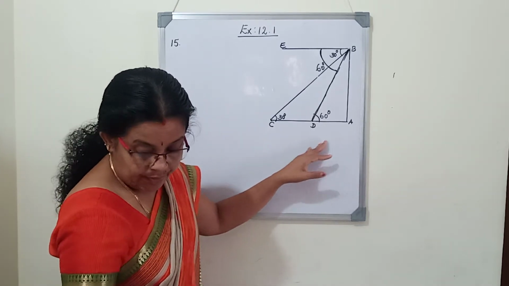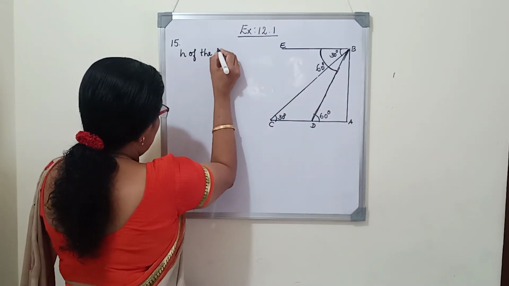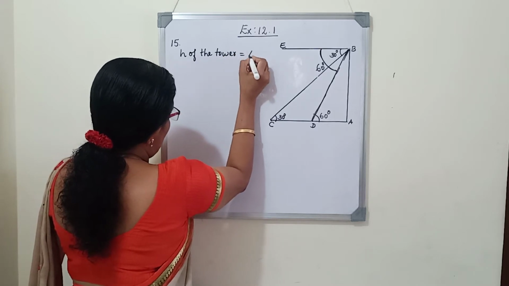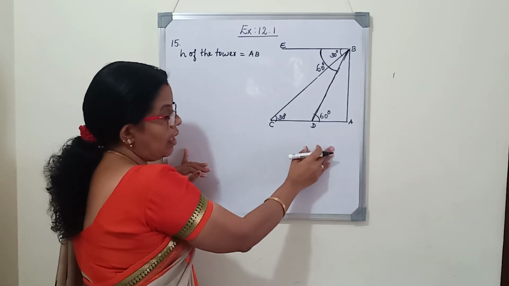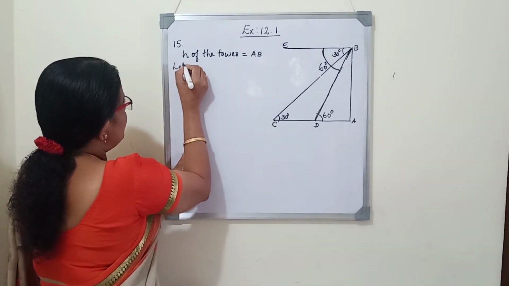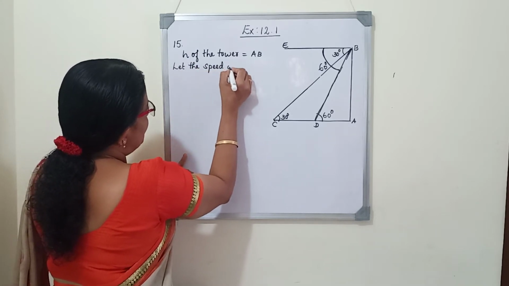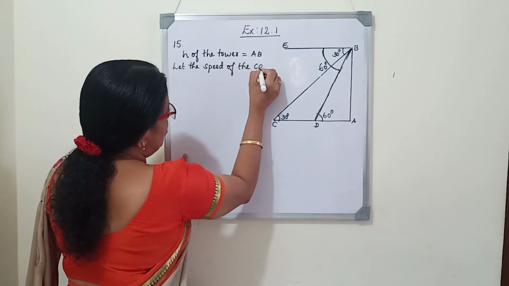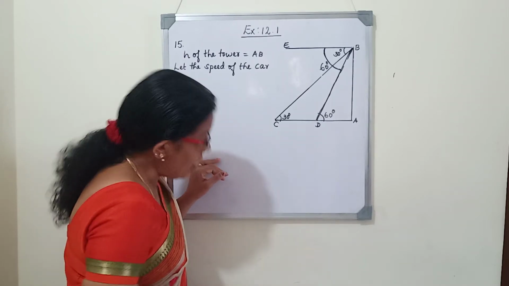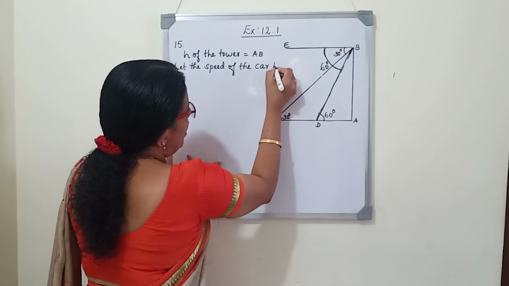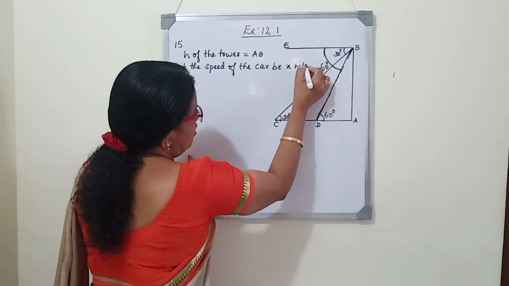So we will start with the height of the tower AB. Height of the tower is AB. Here distance is not given. They only told that the car is moving with a uniform speed. So we will write, let the speed of the car be x meters per second. As the time is given in seconds, we will write it as meters per second.